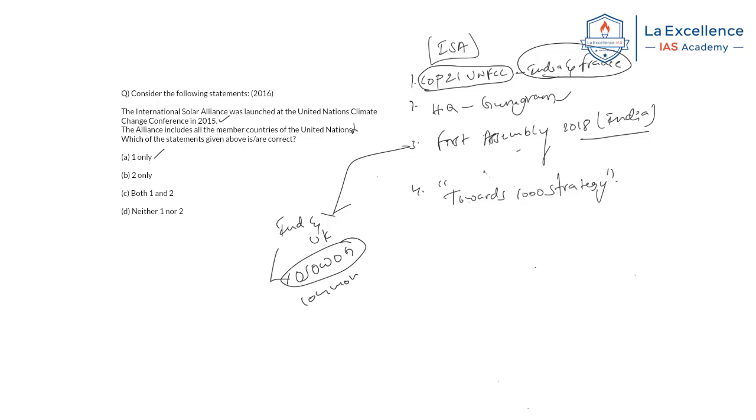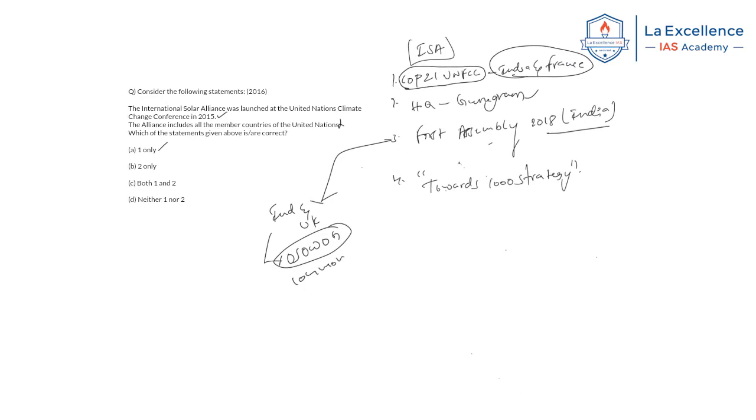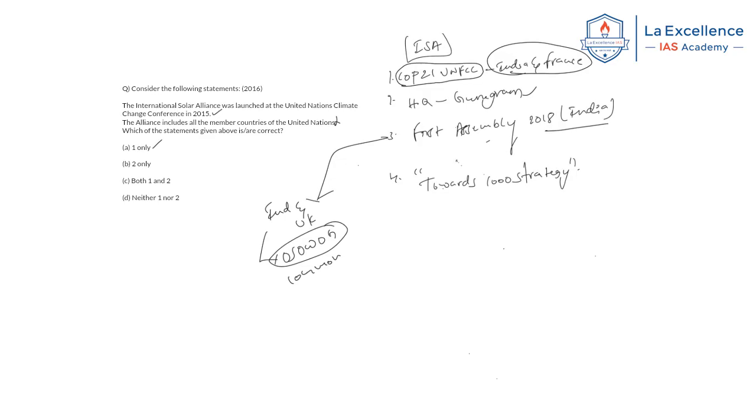UPSC may ask that the Towards 1000 strategy, often seen in the news, is related to which of the following organizations. You have to remember that this is related to the International Solar Alliance. What does this mean? This is an objective or a mission of ISA. It wants to generate 1000 billion of investment into solar energy.